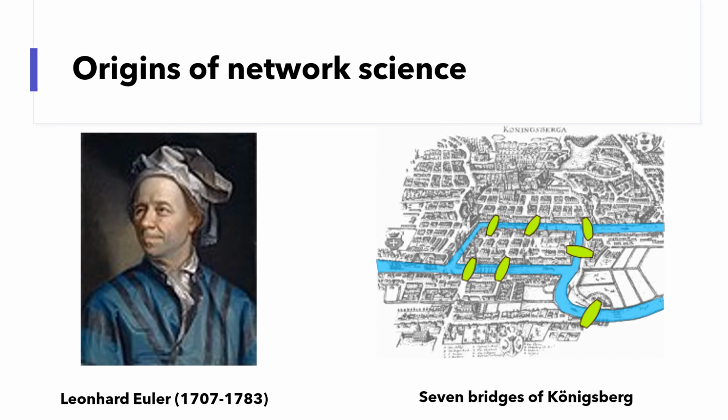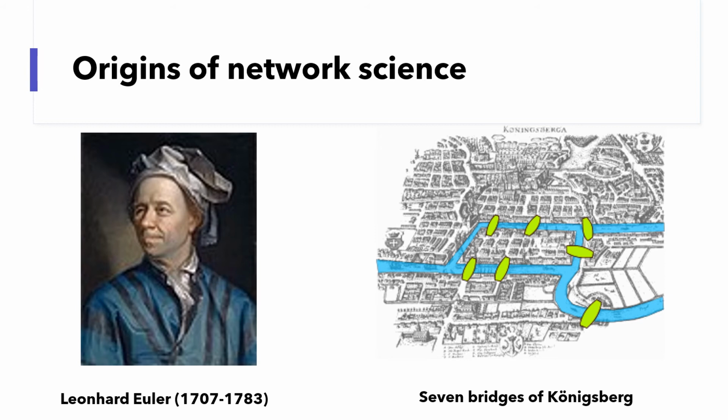The history of studying networks mathematically can be traced back to 1735. Leonhard Euler, born in Switzerland, was probably one of the greatest mathematicians ever lived. One of his achievements was the development of graph theory, as he tried to solve the problem known as the Seven Bridges of Königsberg. Königsberg was a city with 7 bridges, which were highlighted in green color.